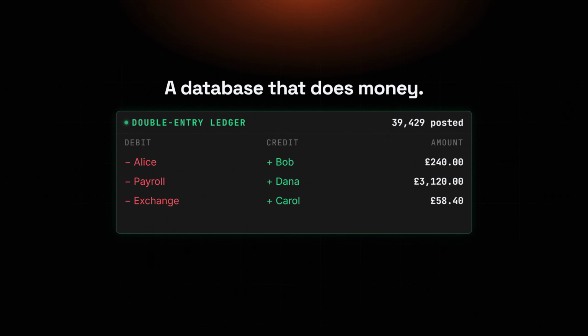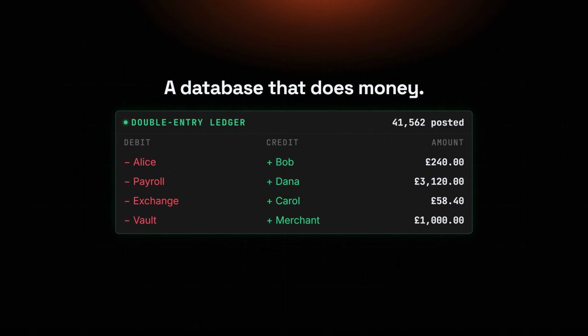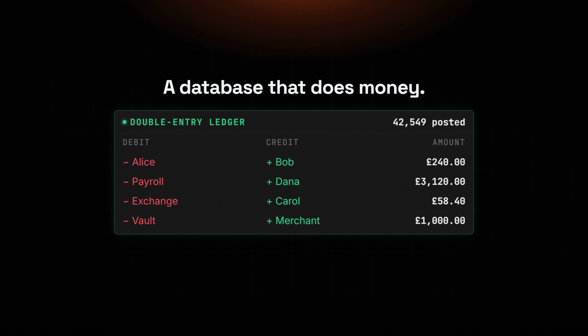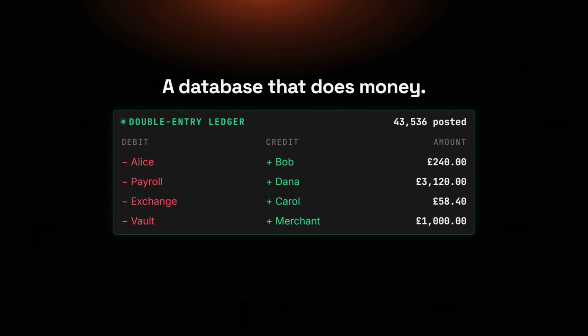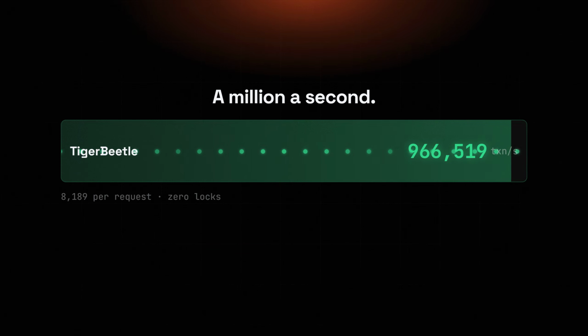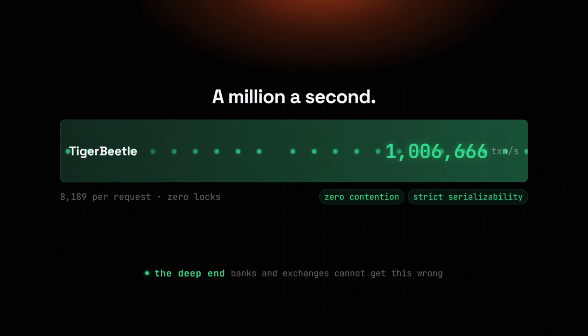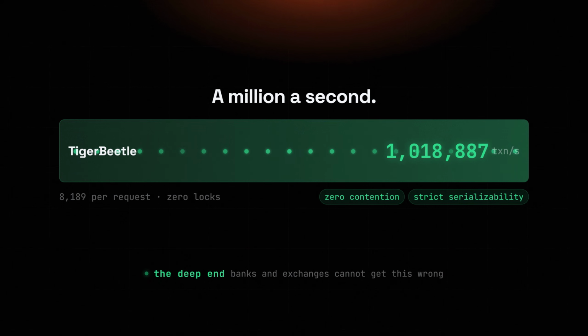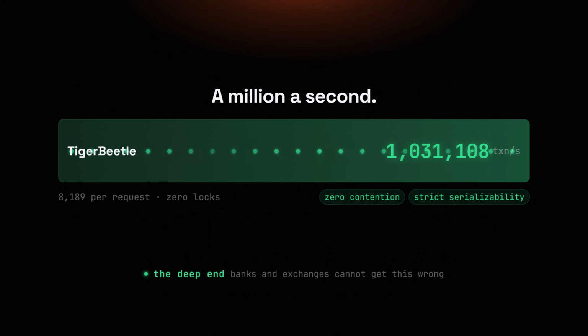Now the true believer. TigerBeetle is a database that does exactly one thing, money. Debits, credits, and double entry accounting are built into the engine itself, the ledger as a first-class citizen, not a table you bolt on. Its stated goal is the next 30 years of transaction processing. It is built for 1 million transactions a second, packs up to 8,000 of them into a single request, and runs with zero locks and no contention collapse.